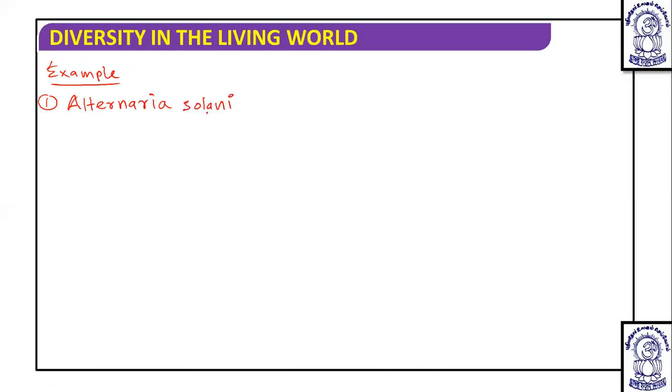And it is known that this Alternaria solani is responsible for causing early blight of potato, means blight develops early in the season.